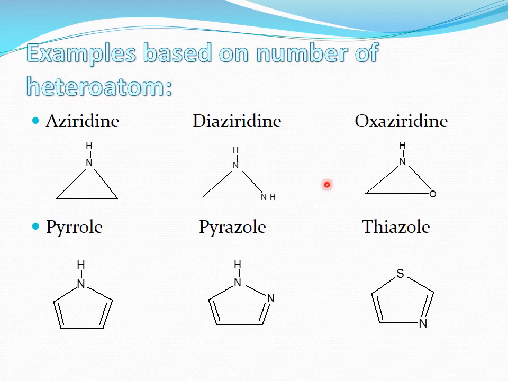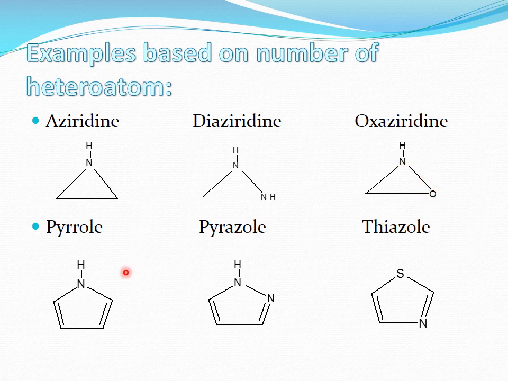Now the example based on the number of heteroatoms. For example, as we discussed, aziridine contains only one nitrogen as a heteroatom. But now the next example, diaziridine, contains two heteroatoms, but these two heteroatoms are of the same type. Now the third one, oxaziridine, also contains two heteroatoms, but these two heteroatoms are different. One is nitrogen and the other one is oxygen.